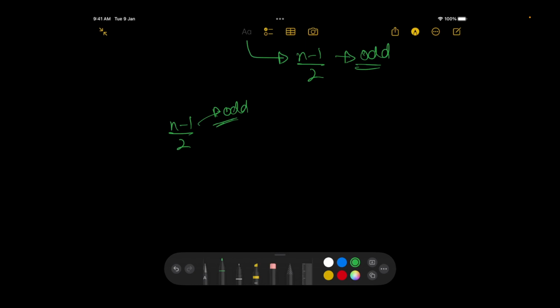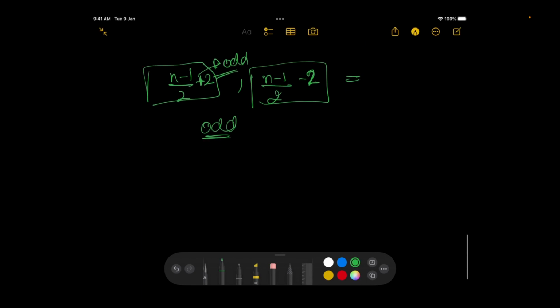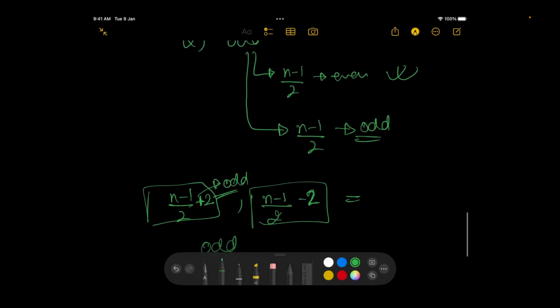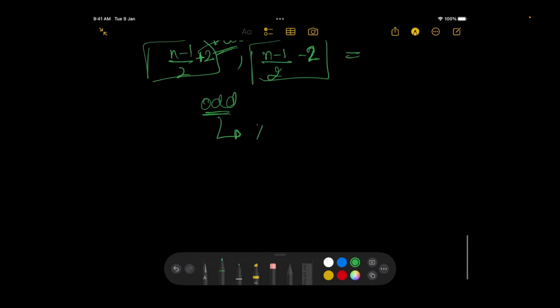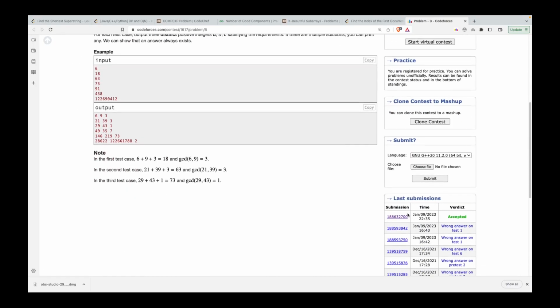So what can I do? If I increment 2 over here and I decrement 2 over here, then both of these numbers would still remain odd. So there's no possibility that these two numbers would be divisible by 2 because they are still odd, and now they also won't be having a common GCD. Let's just look at the implementation, and then it might look a bit easier to you.